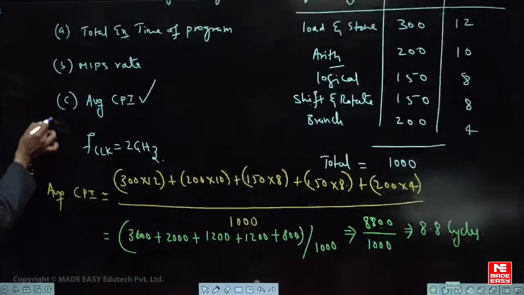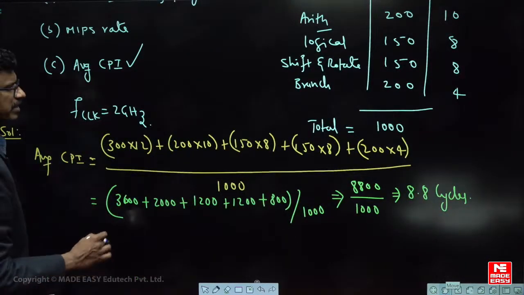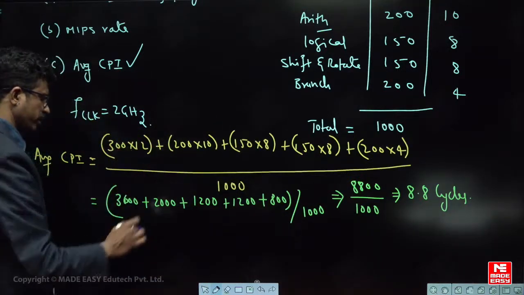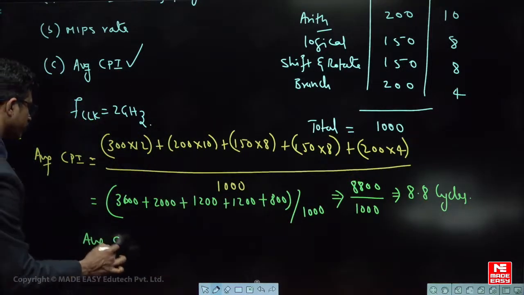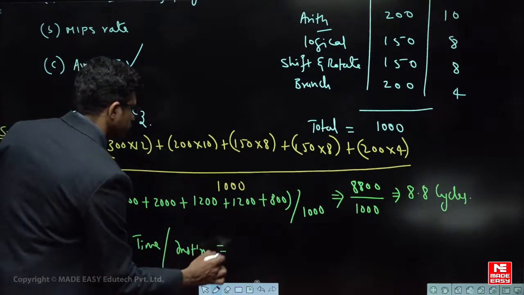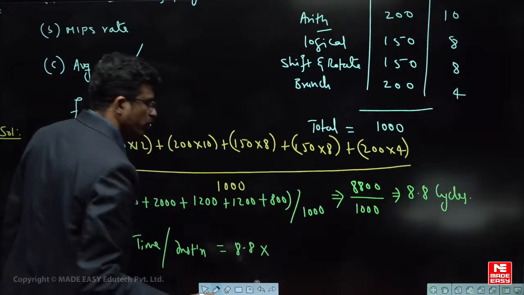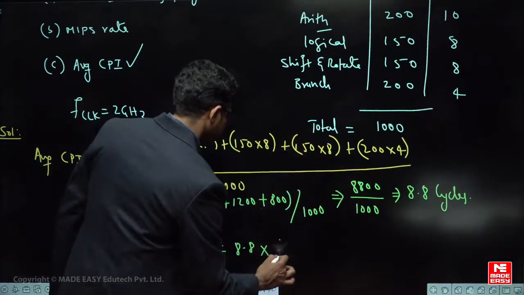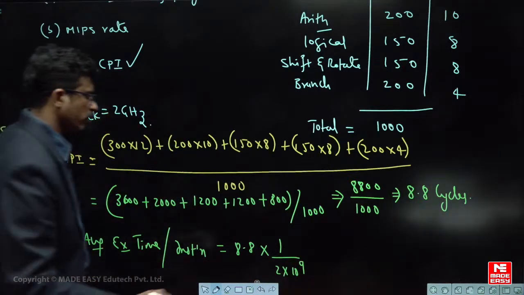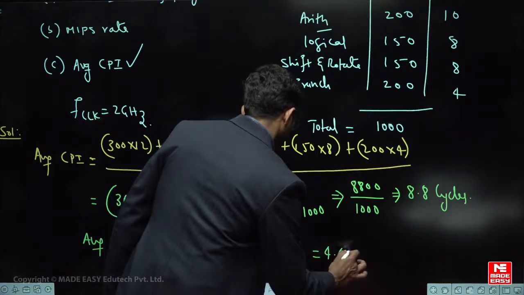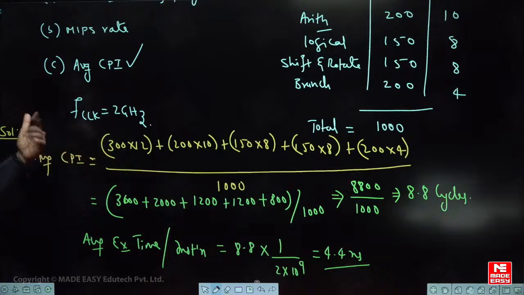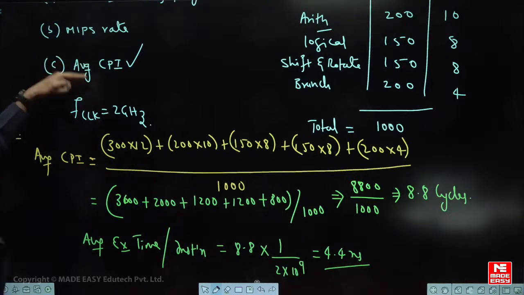So first you got average CPI, average cycles per instruction, that you got. For example, average execution time per instruction you can also find out. So average execution time per instruction is equal to 8.8 into what is one cycle time? 1 by frequency, 1 by 2 into 10 power 9, that is 2 gigahertz given to you. So how much is it? 4.4 nanoseconds, that is average execution time per one instruction. So you have to find out for the total number of instructions.